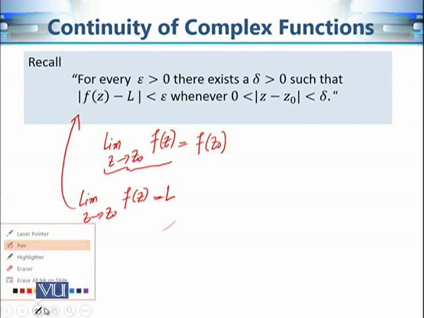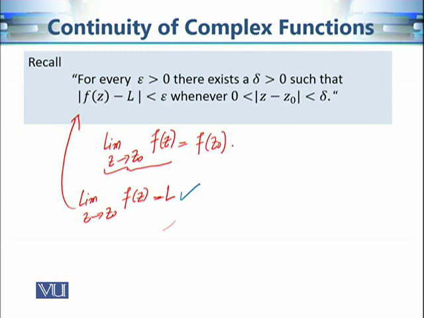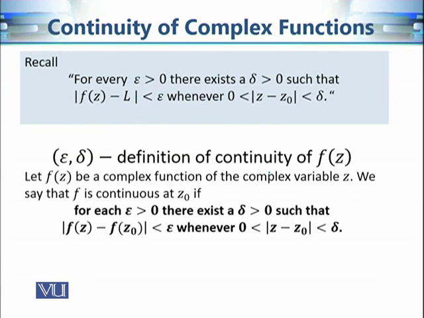Now, what is the difference between the definition of limit and the definition of continuity? Over here, the limiting value is any complex number L, but over here, this number is very special, and it is in fact the functional value at that point. So if we just replace this L with f of z0, then we will have another definition of continuity, which is known as the epsilon delta definition of continuity of f of z. Once again, we are just writing down the definition of the limit, but we are replacing this L with f of z0. The rest of the definition is the same.